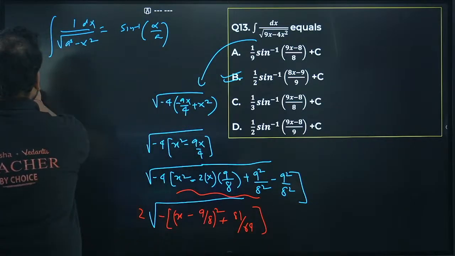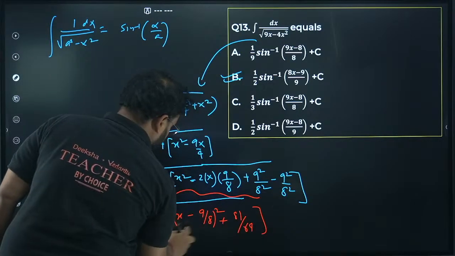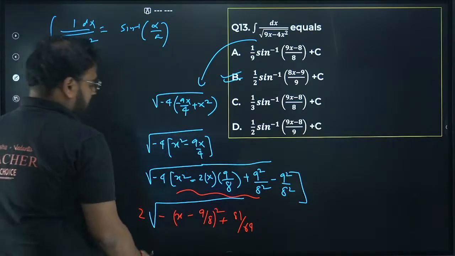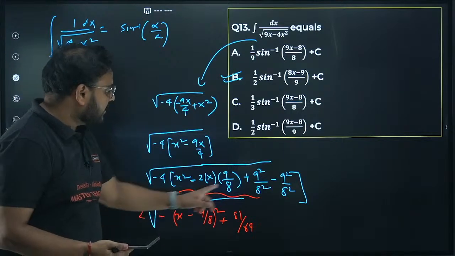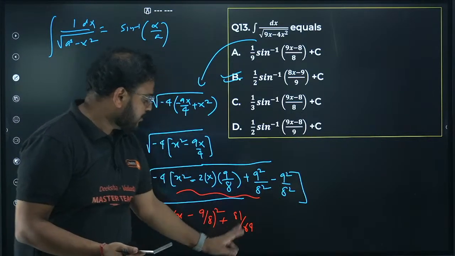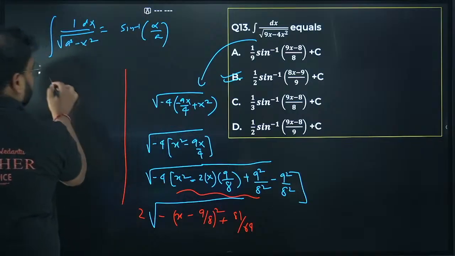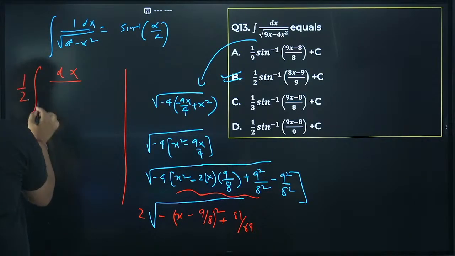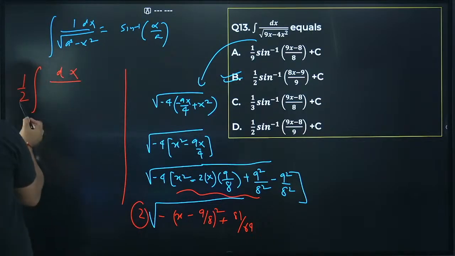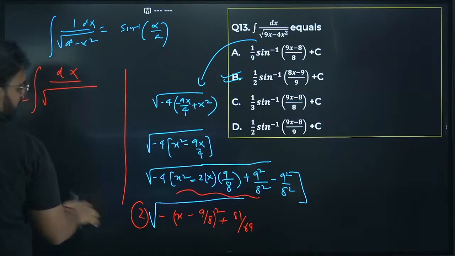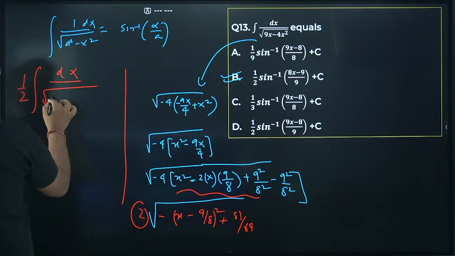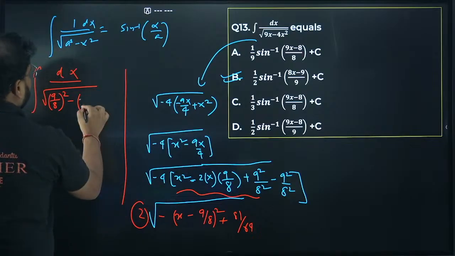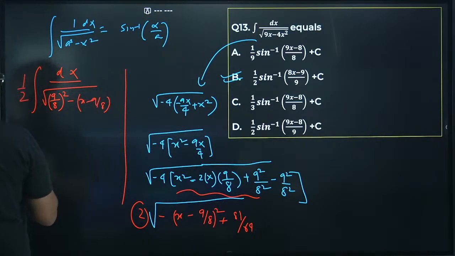Okay, one second. I'll make some change. I'll remove this root. I'll remove this bracket. I've taken the minus sign alongside, so I get minus for this one, and this will become plus 9 square by 8 square, so 81 by 64. So this whole thing is changed to what? Integral of, I have now dx, 1 by 2 is outside because we have taken this 2. Please check. This 2 we have taken outside. Now this thing becomes root of, the constant will come over here, the positive constant. So 9 by 8 the whole square minus x minus 9 by 8 the whole square, and the answer you all know.